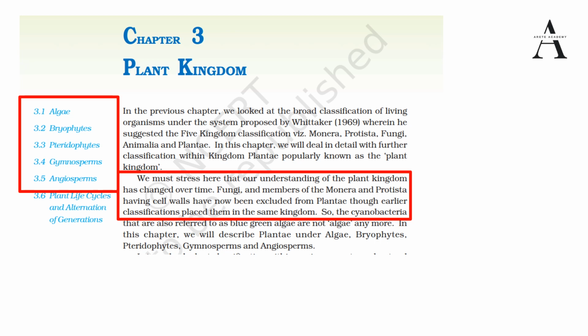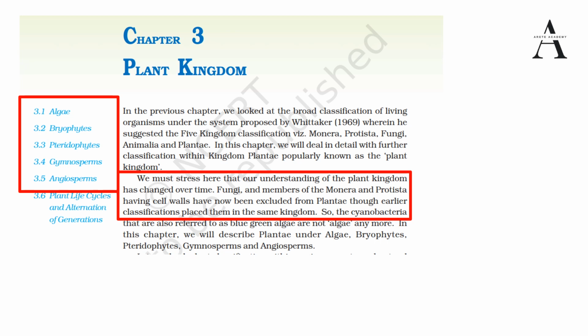We don't consider them as plants. It is also written that cyanobacteria were earlier referred to as blue-green algae and are not algae anymore. They are bacteria. We also discussed this when we were discussing hyphae, so hope you have revised that video. Okay, let's start the discussion one by one.